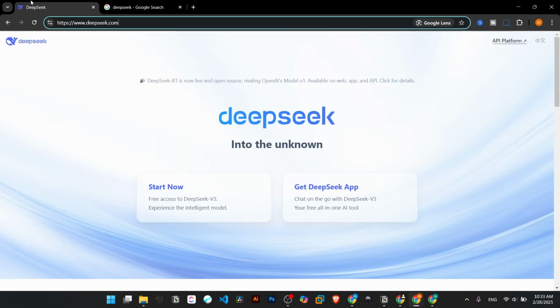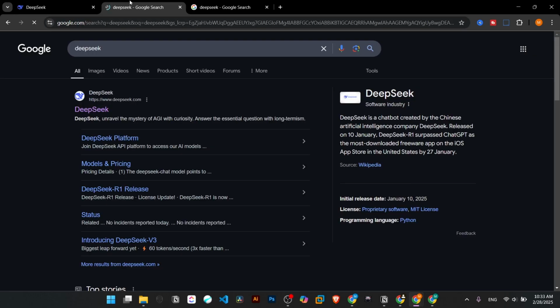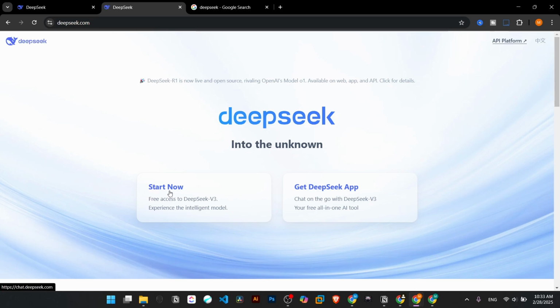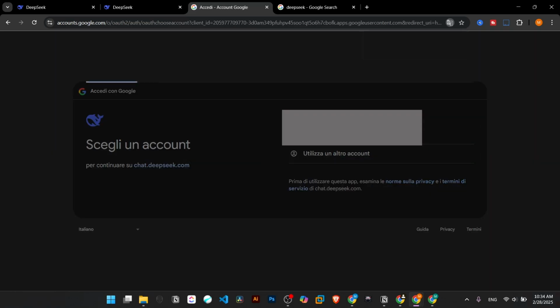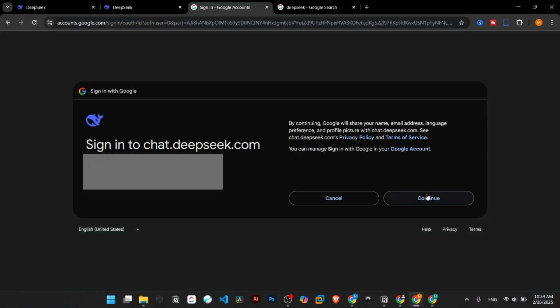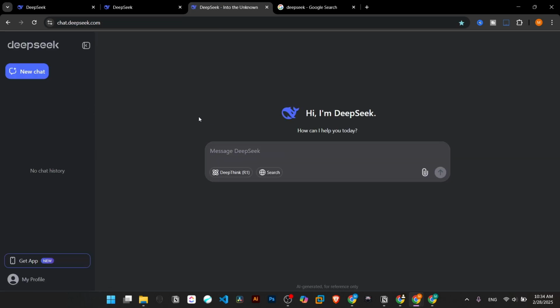So, DeepSeek is here. If you couldn't find this website, we can just search for DeepSeek. As we see, we click on the first link and start now. I'd like to log in with my Gmail. Continue. And we jump into the application.